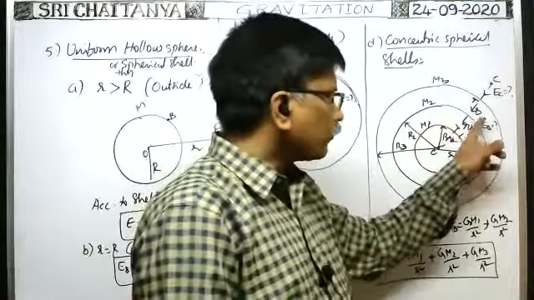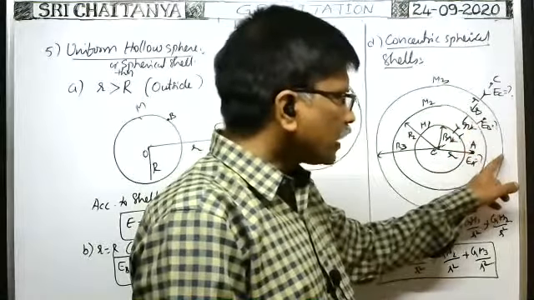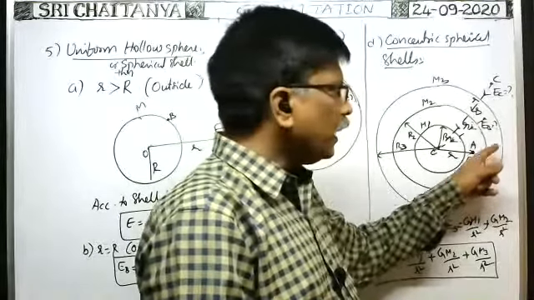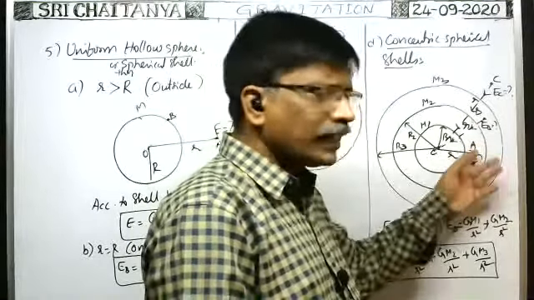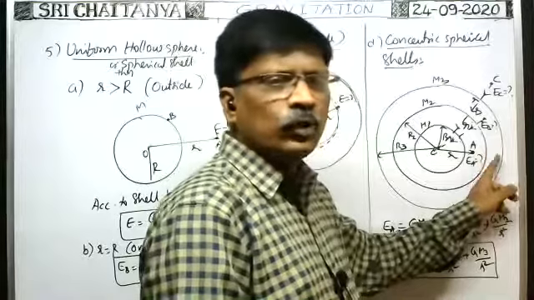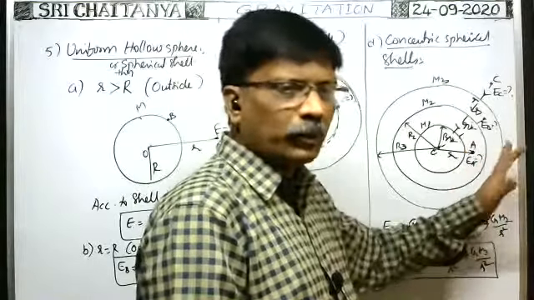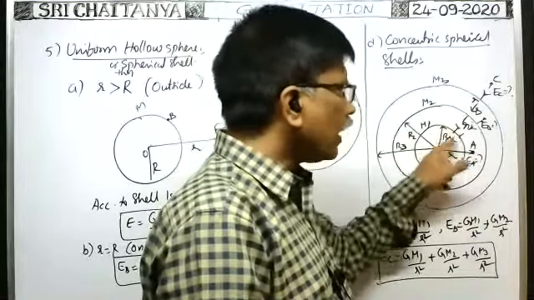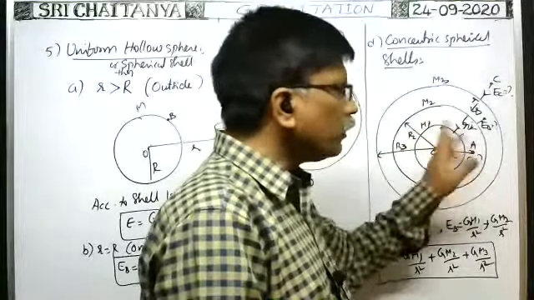At this point, even if the mass of the sphere changes, this point lies inside the sphere only. If any point lies inside the spherical shell, there is no intensity of gravitational field due to these spheres. So even if the mass becomes double or triple, whatever it may be, the intensity of gravitational field at this point is only due to the sphere. If any mass changes on the sphere, then it will change.